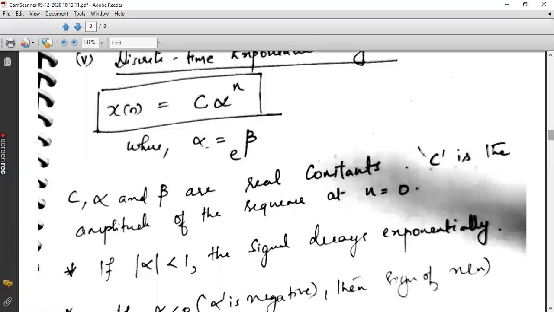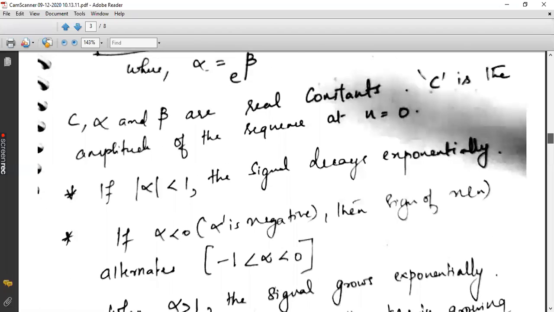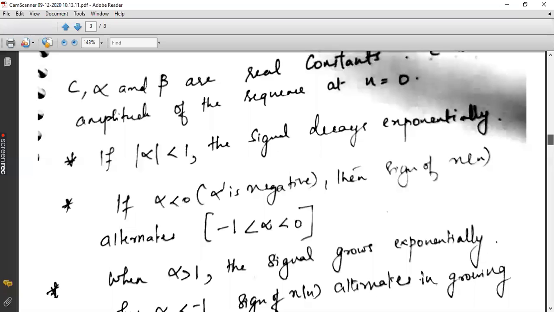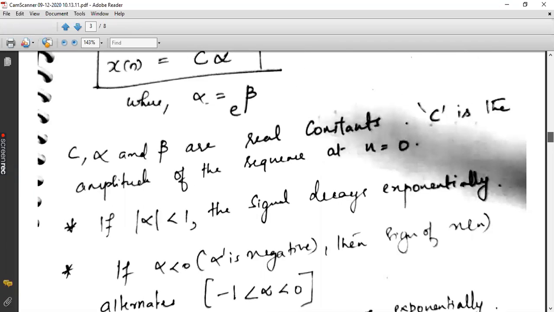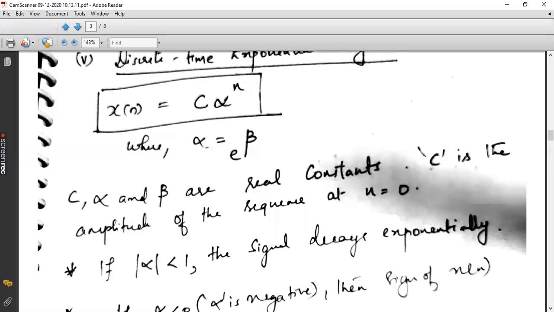Again, we have different cases for this particular signal. The first case is if the magnitude of alpha is less than 1, then the signal decays exponentially.